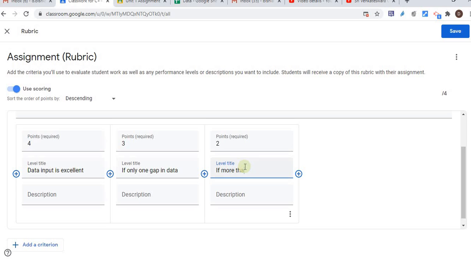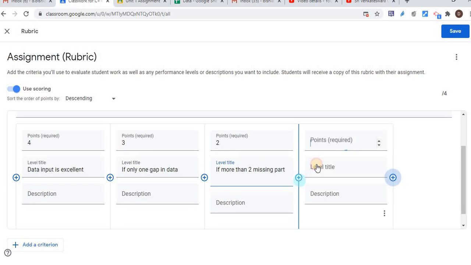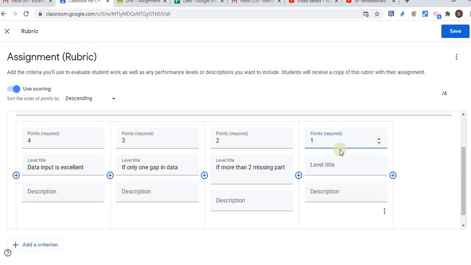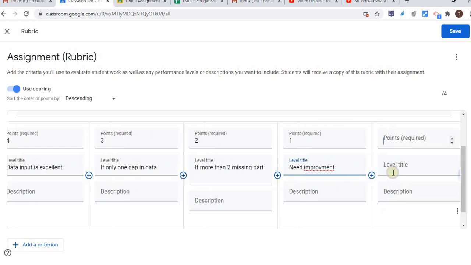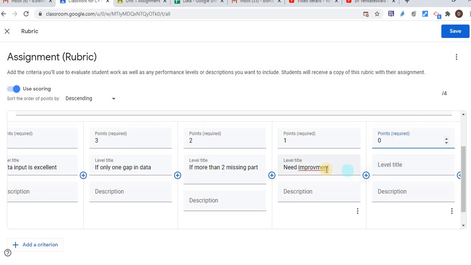And the two number, if more than two missing parts, or one need improvement, and one more, let's say 0.